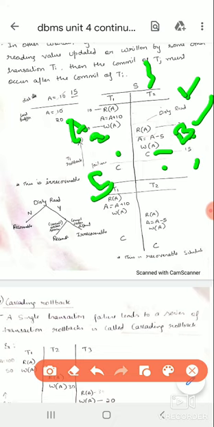To make this recoverable, we can change the order of commit. That is, we'll ask A first to commit, then B will submit and leave the exam hall. Like that we can make the previous dirty read problem example recoverable. So this schedule is called recoverable, and the previous one is called irrecoverable.